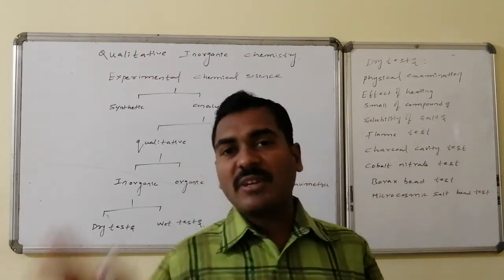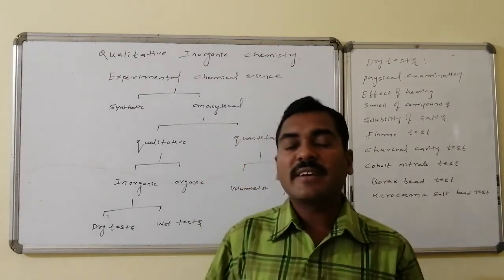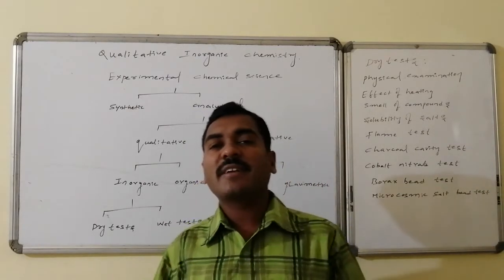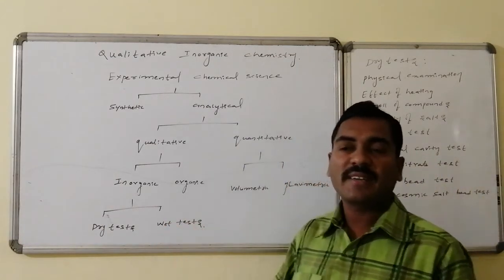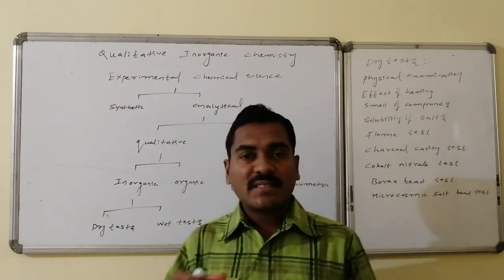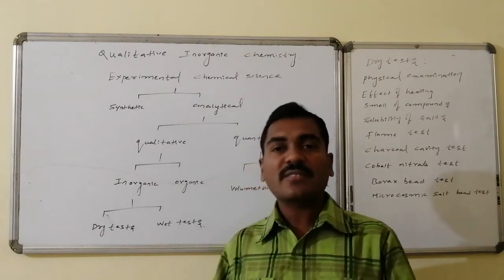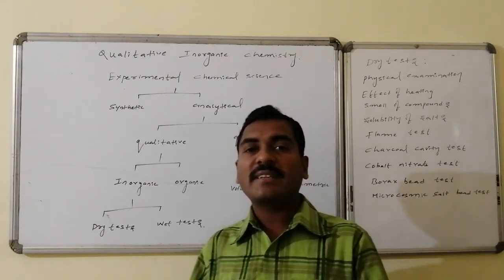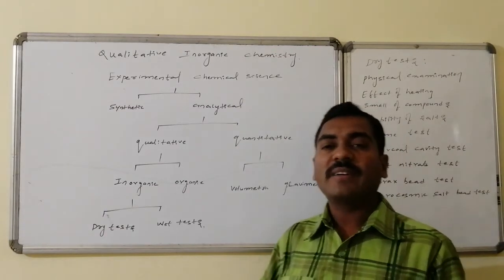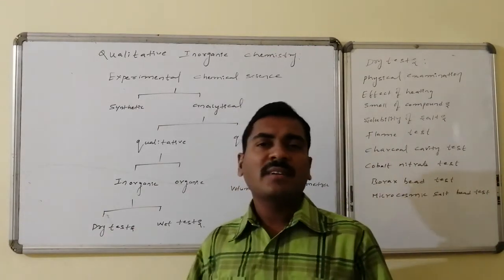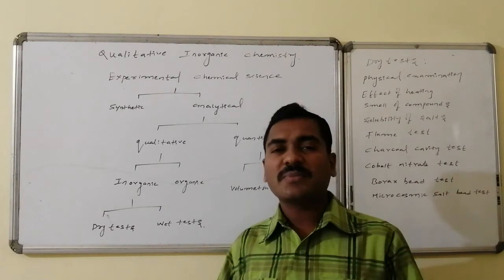And once again we shift our discussion towards qualitative analysis. This qualitative analysis exists for inorganic compounds as well as organic compounds. For the study of inorganic compounds, this qualitative analysis is divided into two varieties of tests. One is the dry test, the second one is the wet test. In the dry test, naturally no other reagent is used.